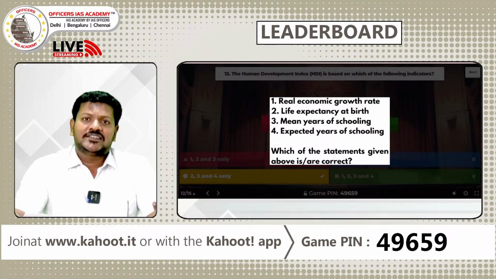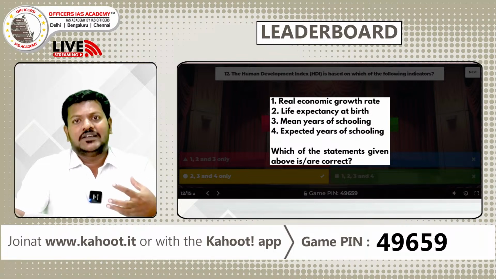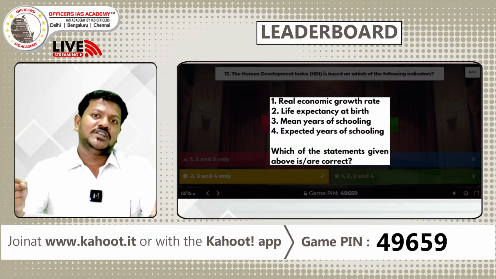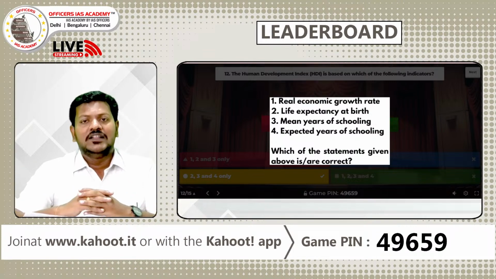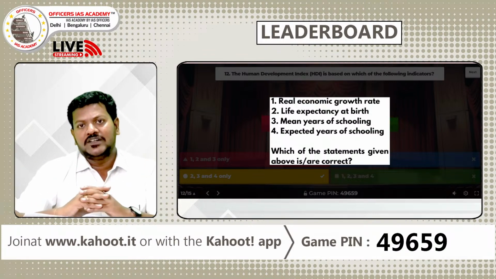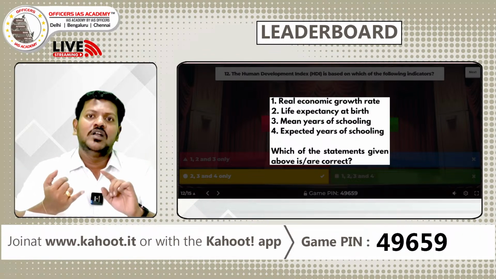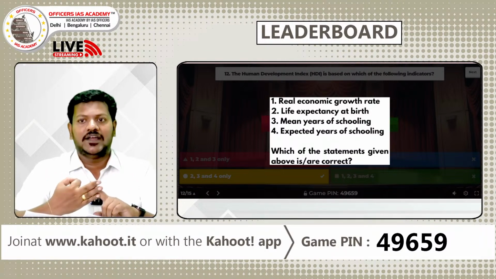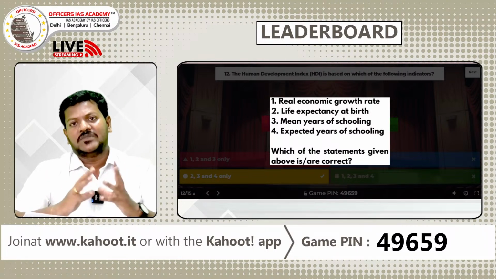Amartya Sen and Mehboob ul Haq, the economist from Pakistan, both gave this concept of HDI, and it is calculated based on 3 important parameters: health, education and the standard of living.